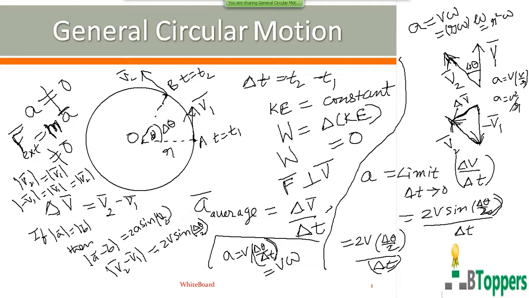So the conclusion is that when the particle moves in a circular path with uniform speed, that is in the case of uniform circular motion, the acceleration is constant in magnitude but continuously changes in direction. At any instant, the instantaneous acceleration is directed along the radius of the circular path and towards the center of the circular path. So the magnitude of the acceleration is given by A equal to V square by R, or you can write V omega or R omega square. Omega square, it's not R square omega, you correct it here. R omega square.